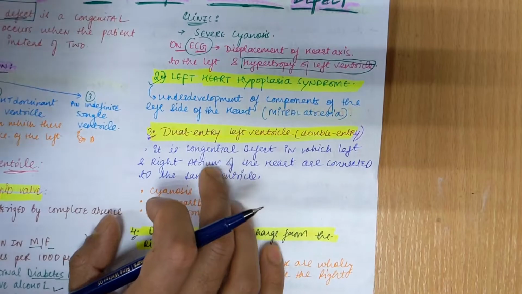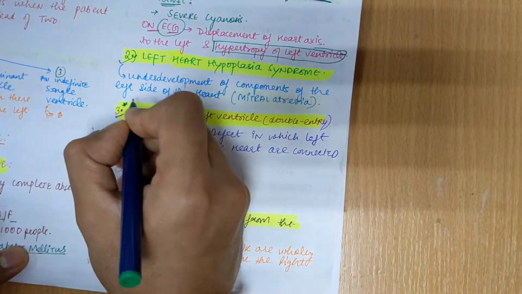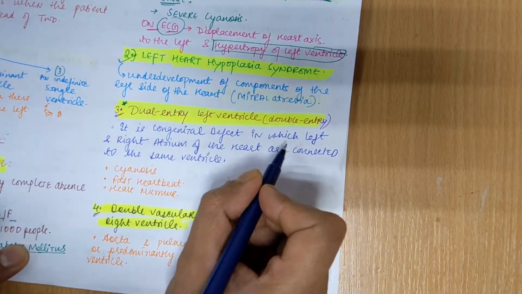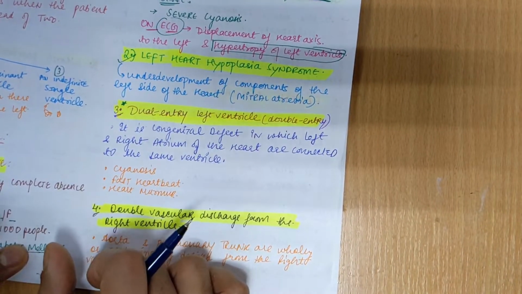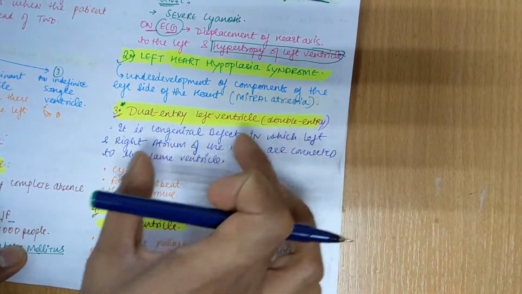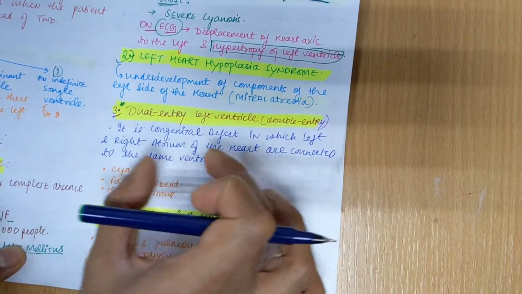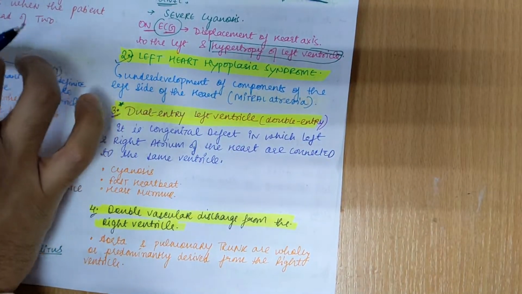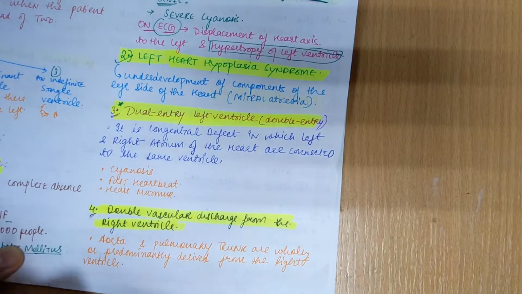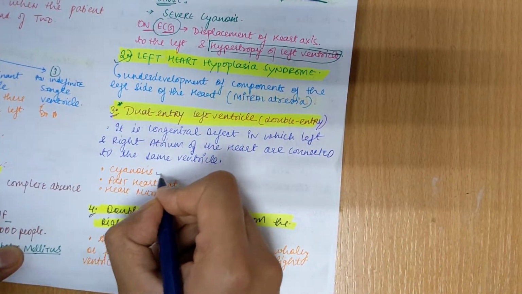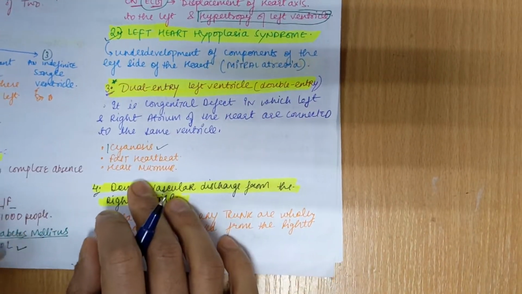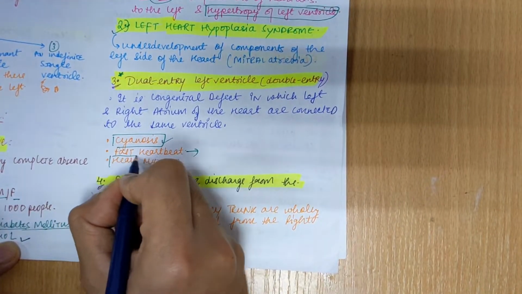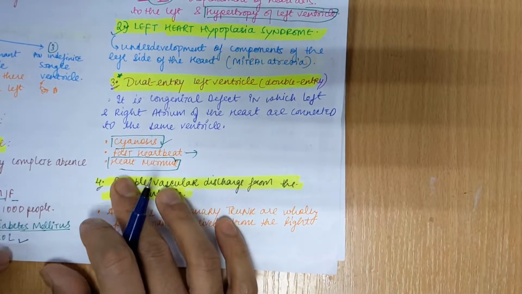Now we have dual entry left ventricle. The meaning is clear from the name. It is a congenital defect in which the left and the right atrium of the heart are connected to the same ventricle. So the right and the left atriums are both connected with the same ventricle. There are no separate left and right ventricles, only one ventricle, and there is dual entry of both atria into the ventricle. We have symptoms like cyanosis, meaning bluish color of the skin. There will be fast heartbeat, and you can also see heart murmur in these patients.